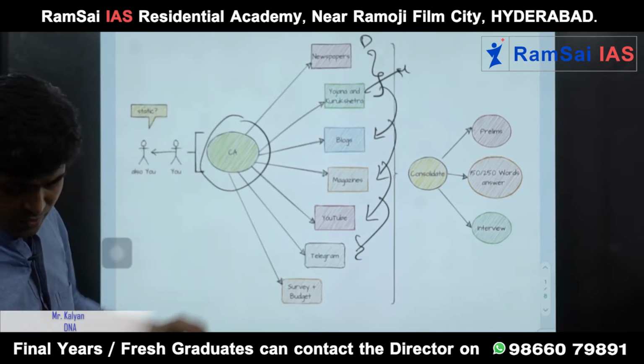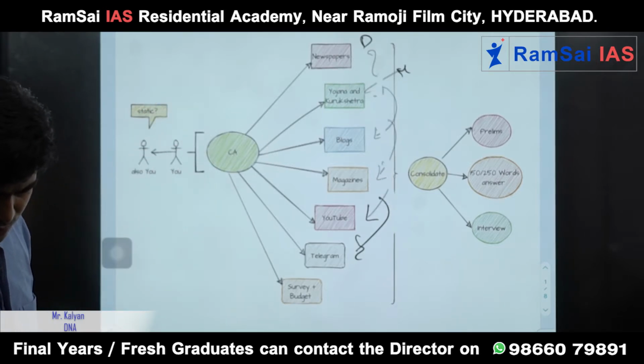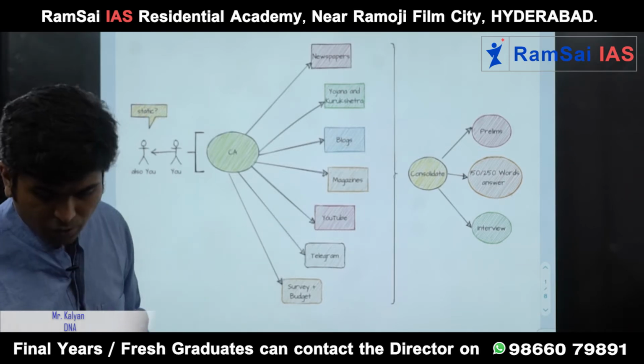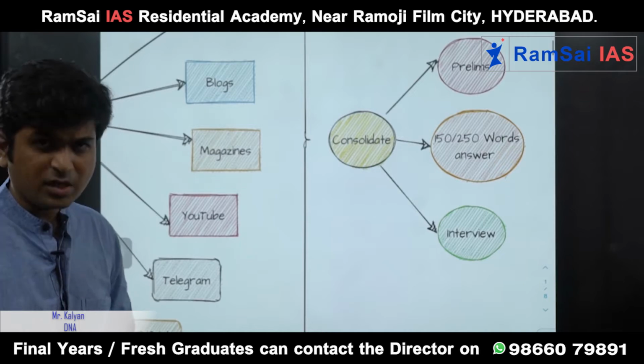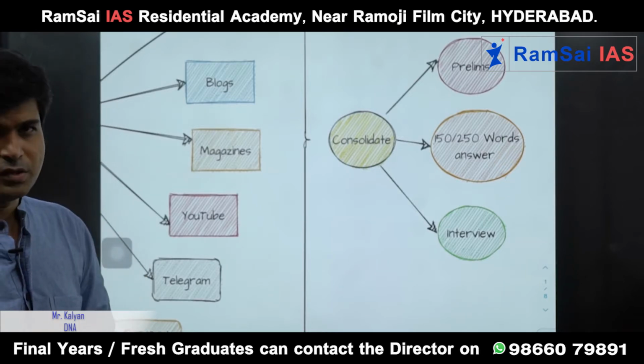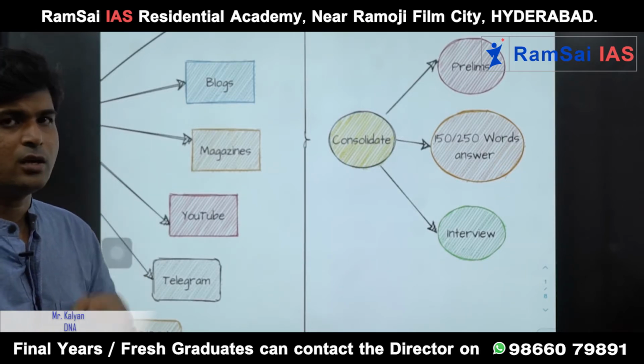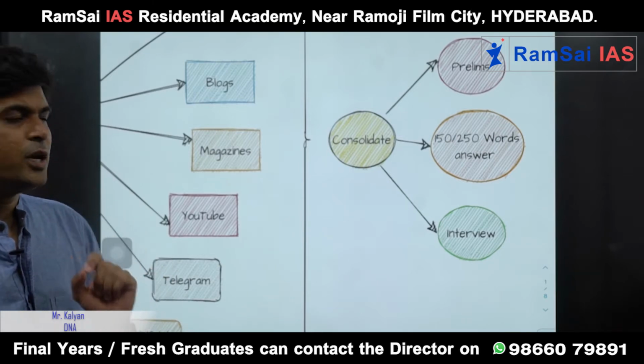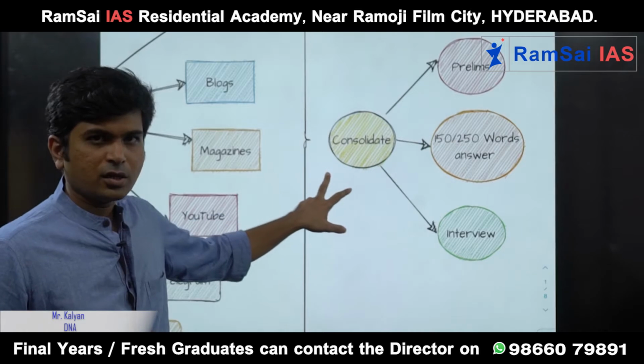Having seen there are various sources for current affairs, why and how to use that? It is to consolidate. If you are investing 15 or 20 minutes reading an article, seeing a YouTube video, or 1 hour listening to a class, the ultimate goal is to consolidate that knowledge.